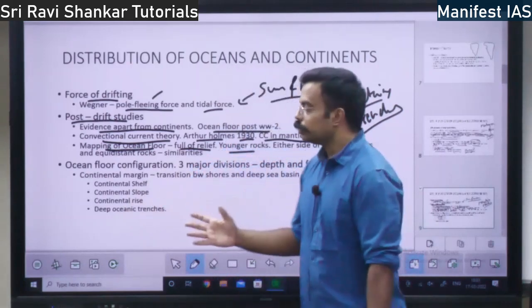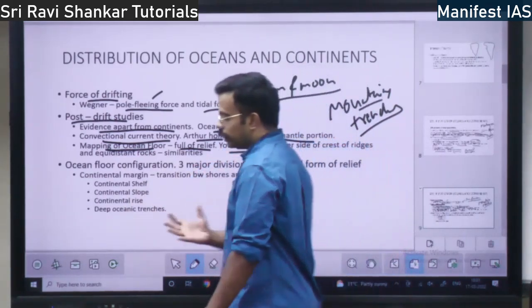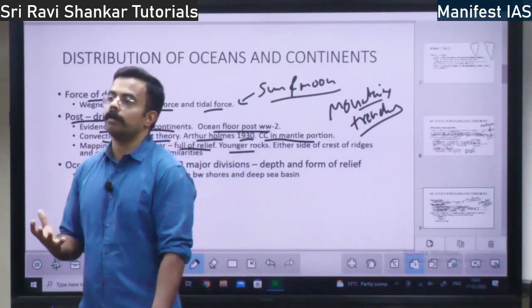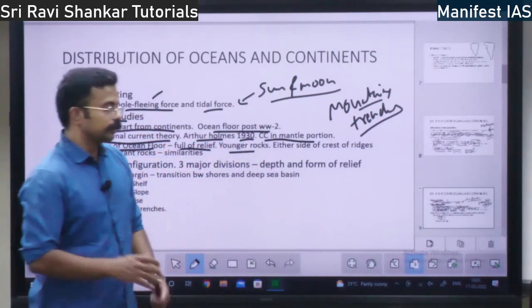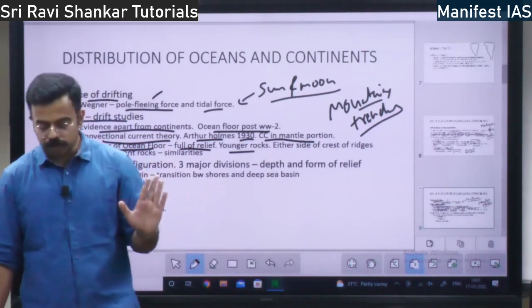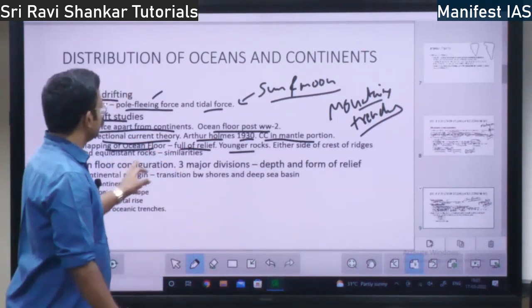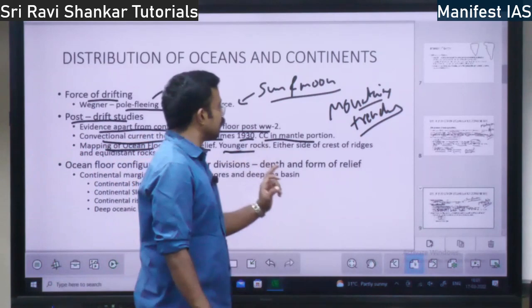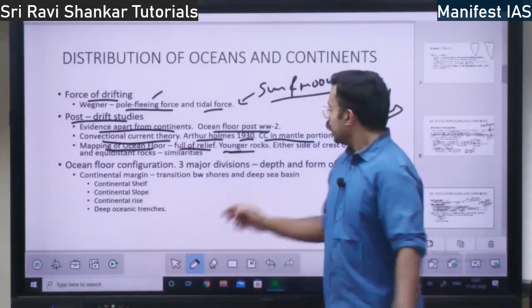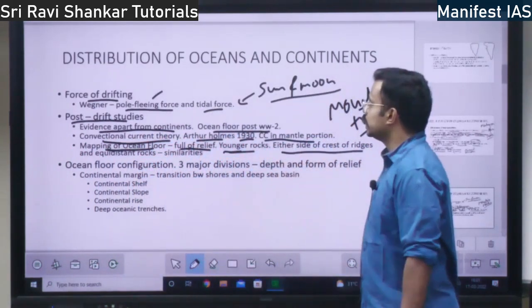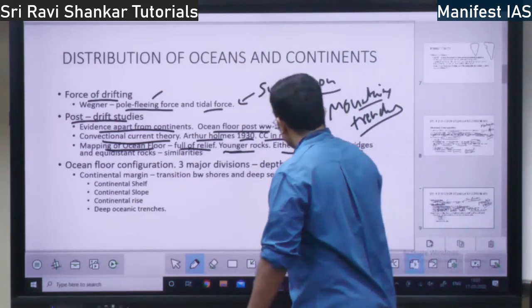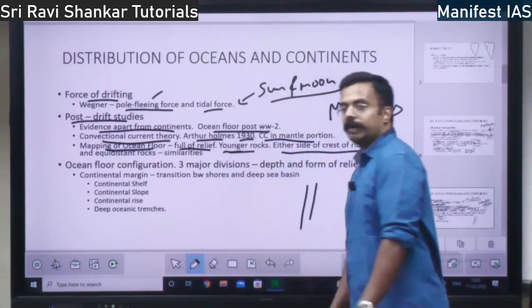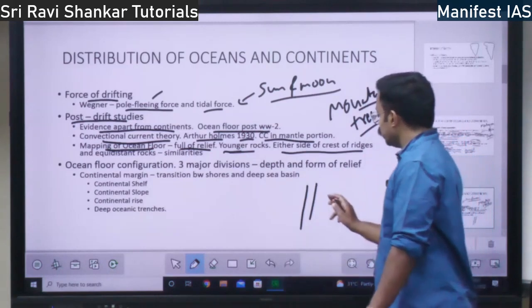That shows that the ocean is a lively landform. The continent is not the sole landform, right? So it is full of relief. Younger rocks are there, and also you see either side of the crest of the ridges. So you have this mid-oceanic ridge, right? The mid-oceanic ridge in the Atlantic Ocean.